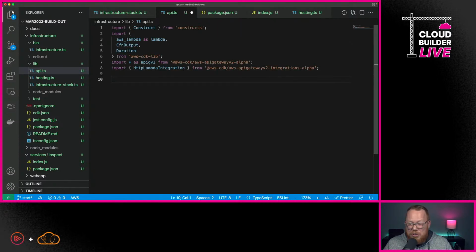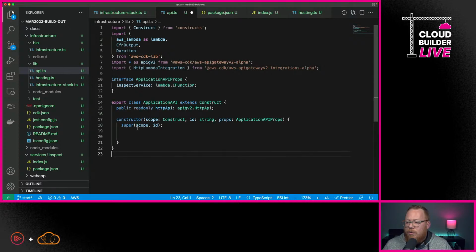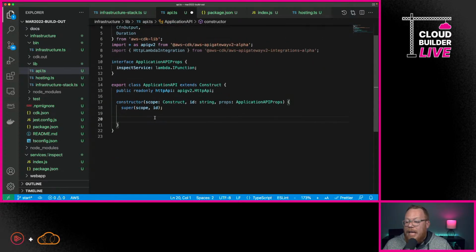A lot of these should look a little common by now, but here you can see the bottom 2, we're actually bringing in some values from the new items that we just installed. Then we're going to create here our props, and we're going to pass in that Lambda function that we just created. Then we're going to actually create here our application API construct. And within here, we're going to define the specifics of what we need.